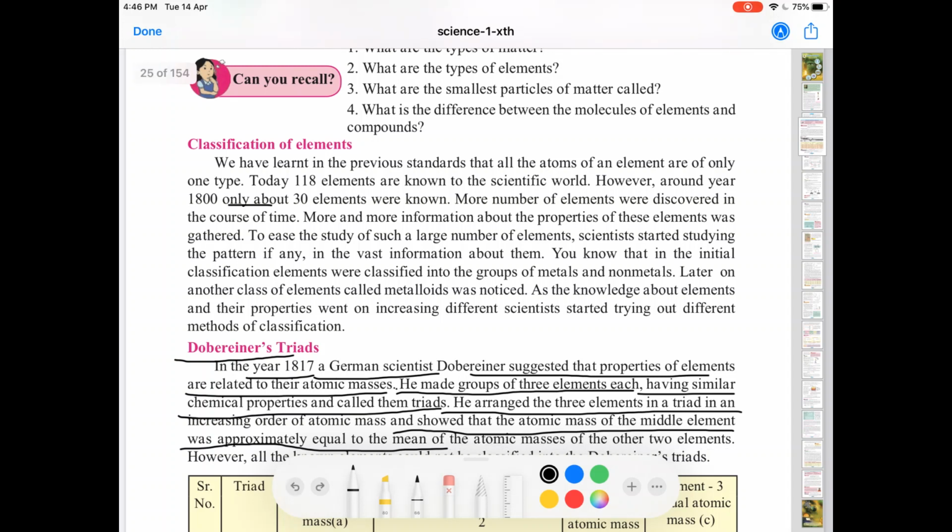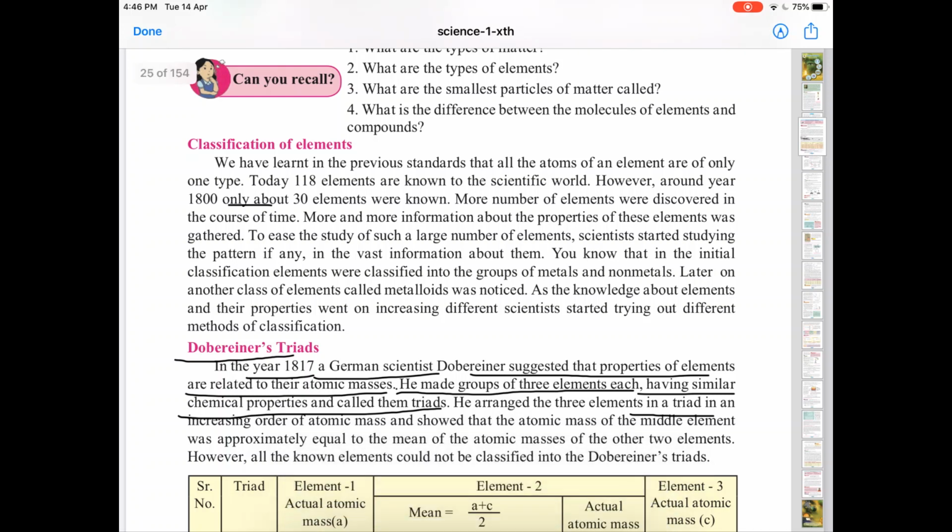Now again, the first part is quite easy, but the second part is mathematical, and to understand that we have to see exactly what these triads are. So when I say triad, it is a group of three elements. So he made groups of three elements each having similar chemical properties, and called them triads.